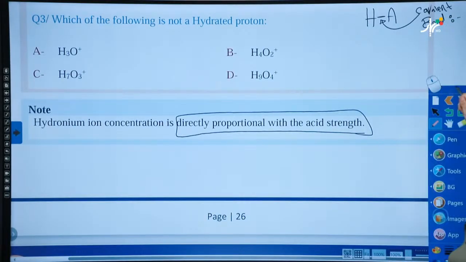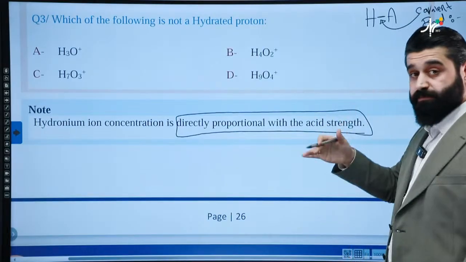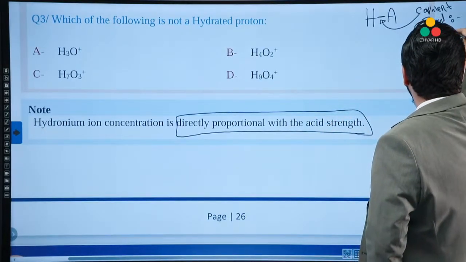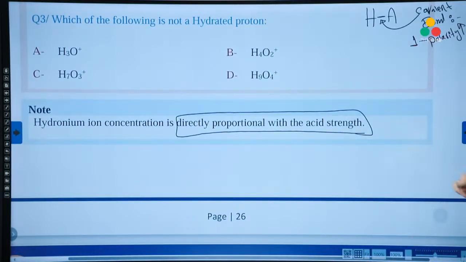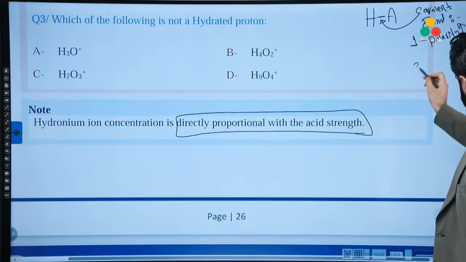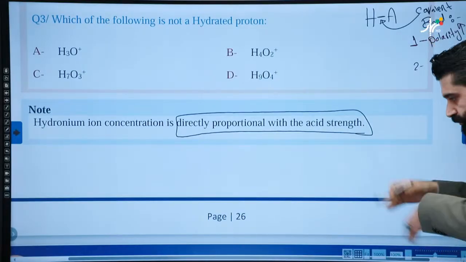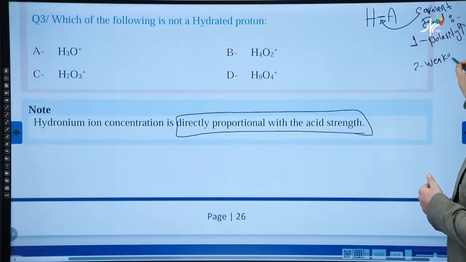First point. If the covalent bond gets more polar, so if polarity is increased, second point, the bond gets weaker. The bond will become weaker.